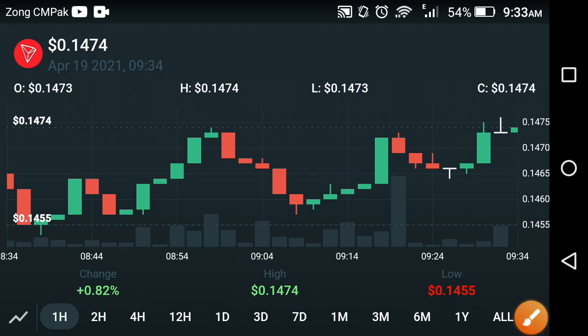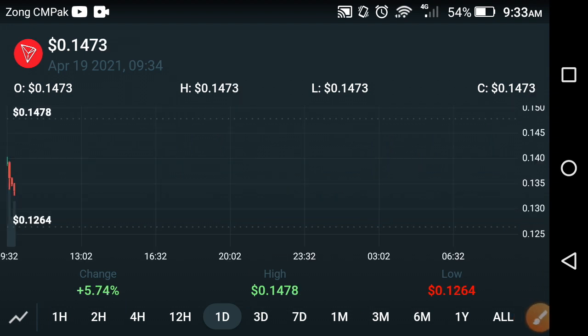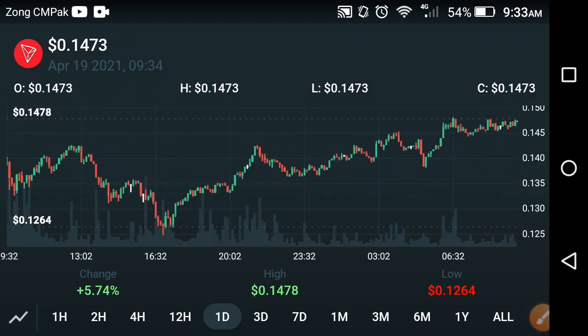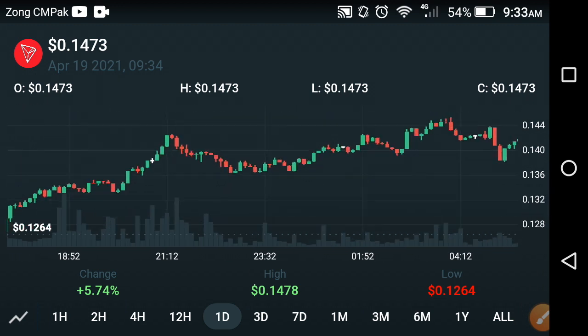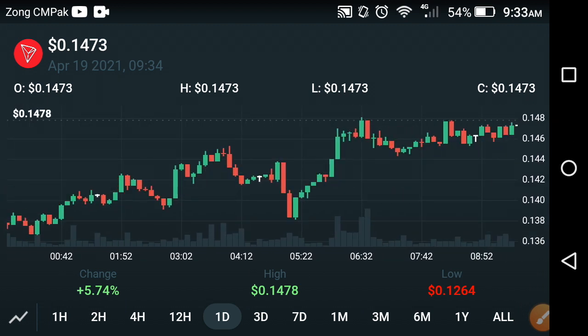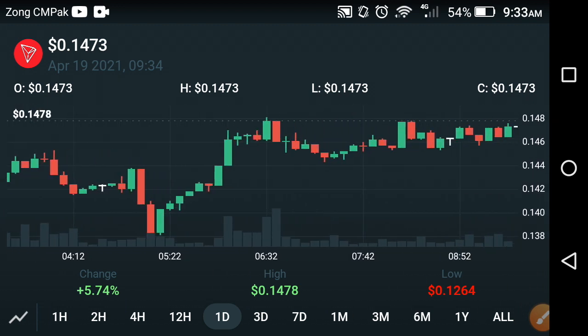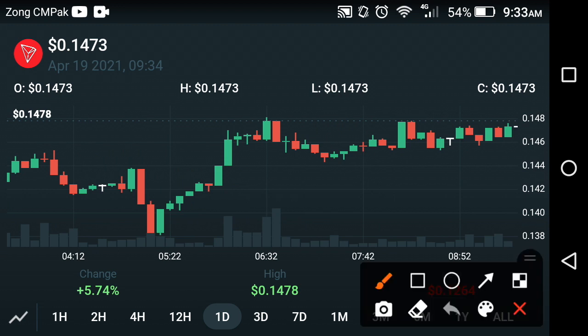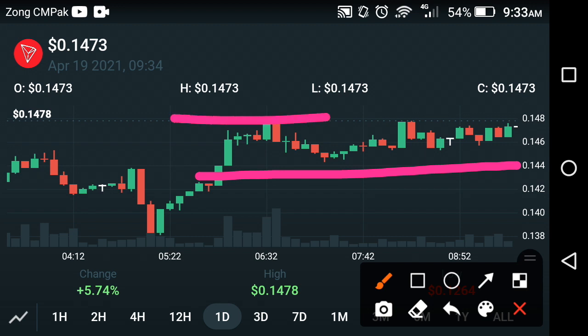Now let's see the last 1 day price prediction. What's the change in the last 1 day in the TRX coin, friends. Now if we look at the TRX coin price prediction chart, it is clear for us that there is good news for all of you, and that is a support level. Now this is a support level and that is a resistance, friends. Sorry, the line is a curve, but this is a support level.